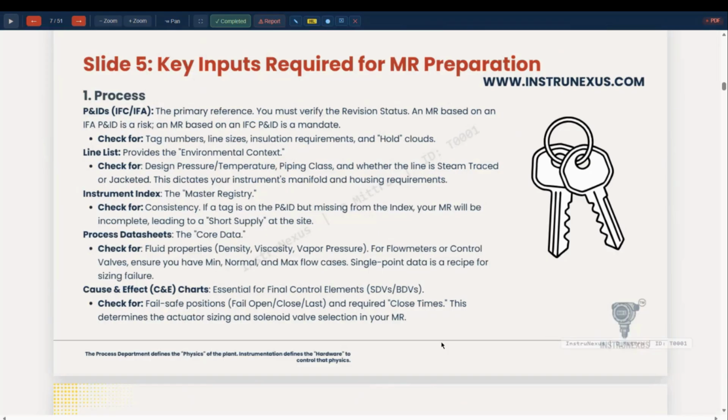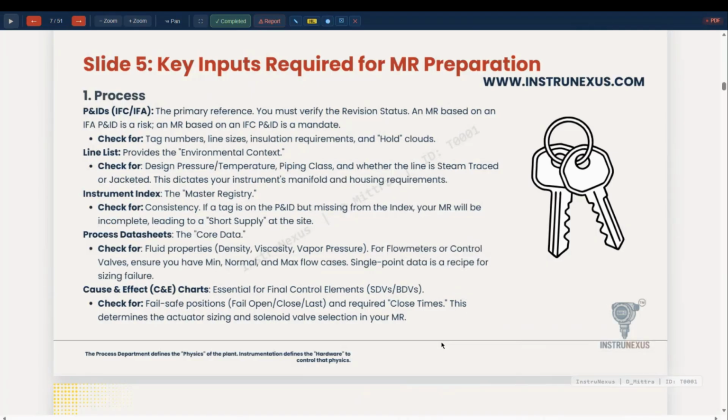The various checks are defined here; you can go through it. Very important are the design pressure, design temperature, piping class, and whether the lines are jacketed or non-jacketed. All these key requirements are to be addressed.